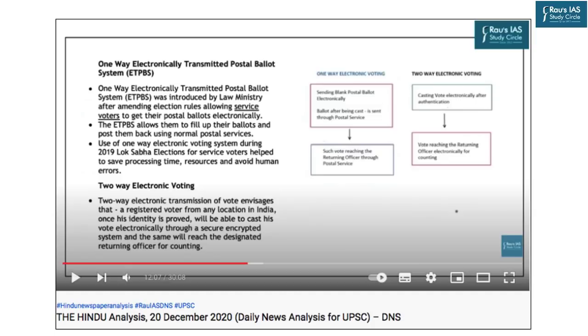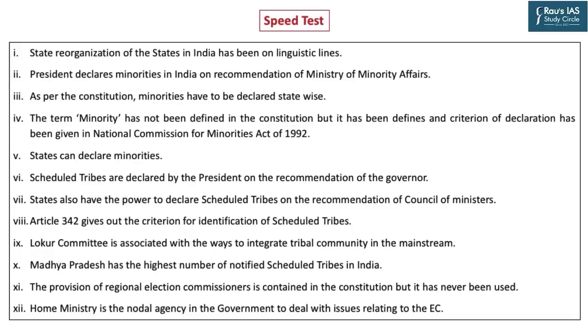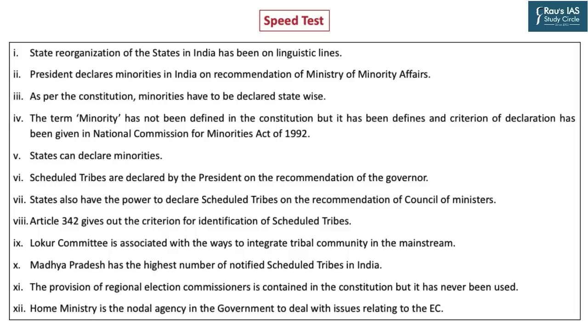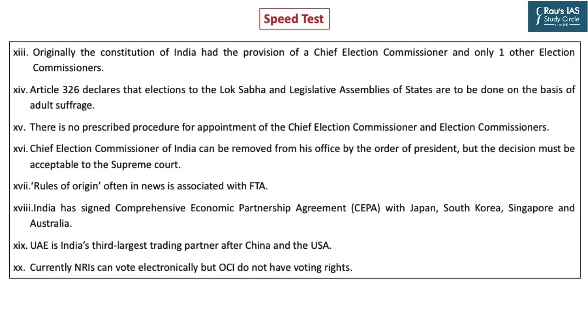So what we will do is we will have a quick speed test. There are 20 questions in this speed test. They are of the nature of true or false statements. You have to read the statement and identify whether they are true or false. You must seriously sit down and attempt the test with utmost sincerity. You shouldn't take more than 5 minutes to take the test. Only when you are through the test, listen to the discussion. Calculate your score, post it in the comment section, and have some fruitful discussion. So you can pause the video, take the test, and then resume the discussion.